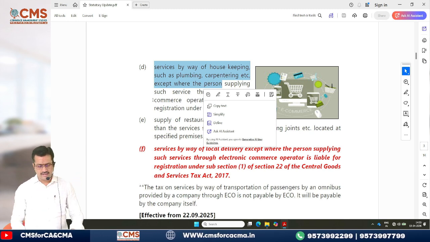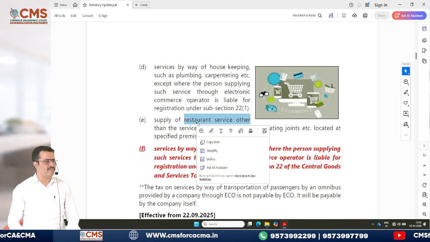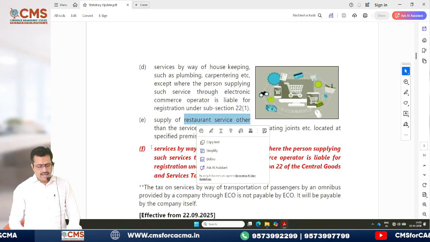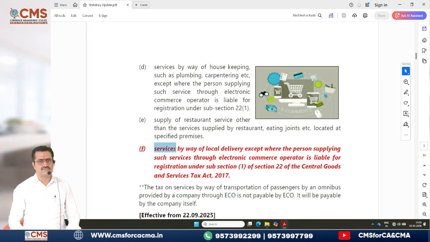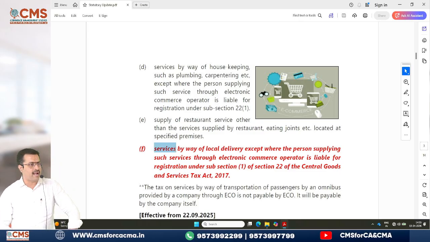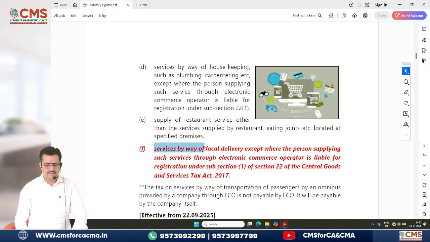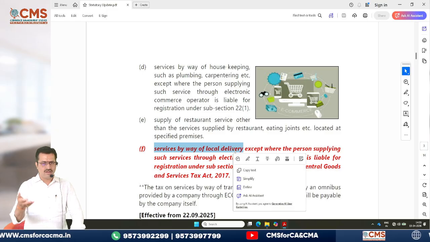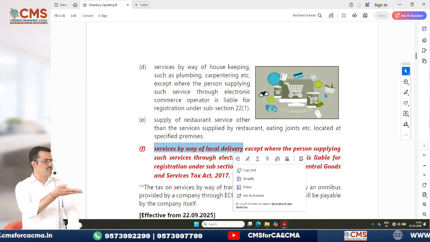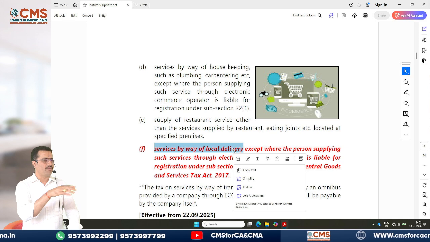Then supply of restaurant service, your Zomato, Swiggy, everyone will come under this restaurant service. Now see the words which are highlighted in red color. This is the amendment which has been added for this attempt. Please be careful. Services by way of local delivery. Local delivery means your Dunzo guys are there, no? Zepto, Dunzo, all these are your local delivery people.